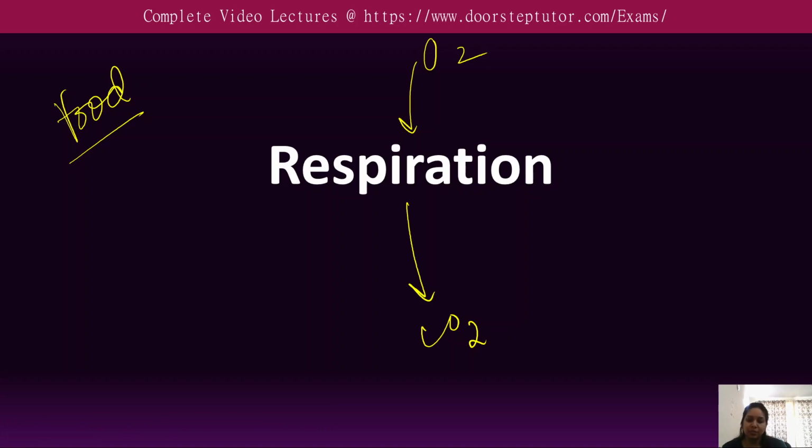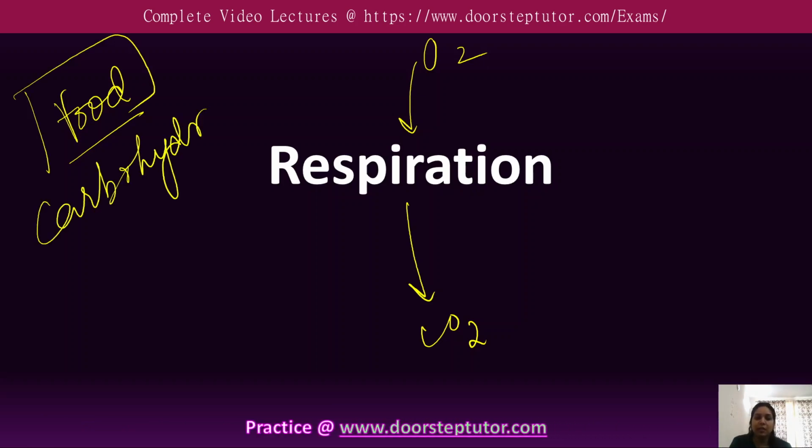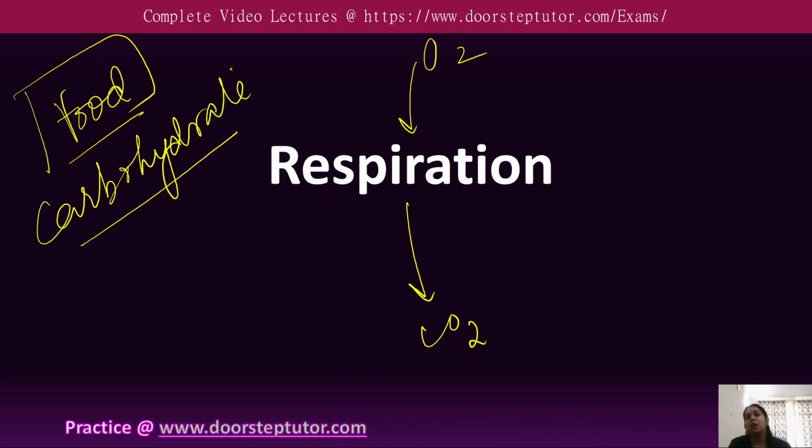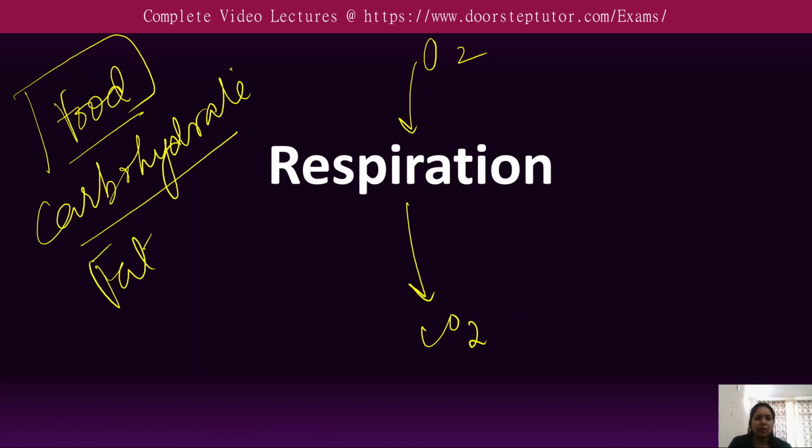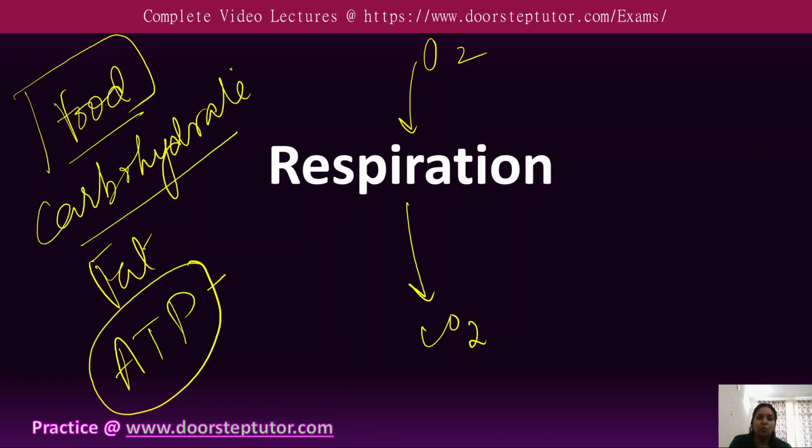So, cellular respiration involves the breakdown of macromolecules, or the breakdown of food, such as carbohydrates, because carbohydrates are the main source of energy and produce a large amount of energy. Fats, proteins and amino acids are also oxidized, and the energy which is released is stored in the form of ATP. And this ATP is known as the energy currency of the cell.